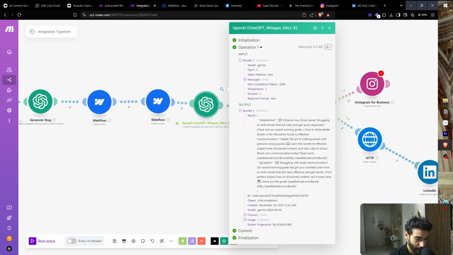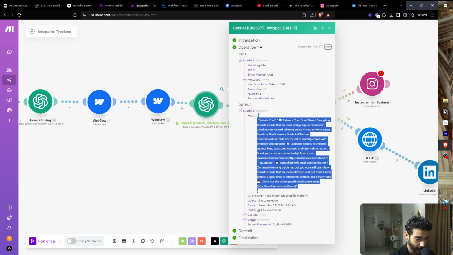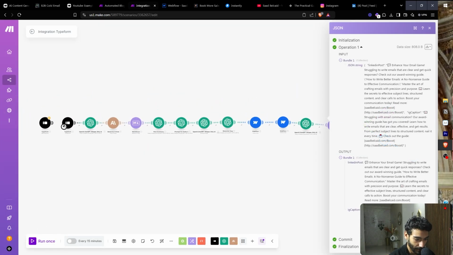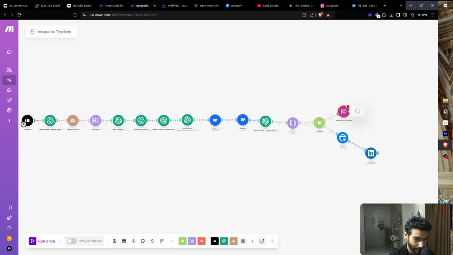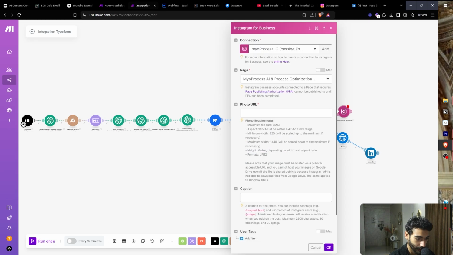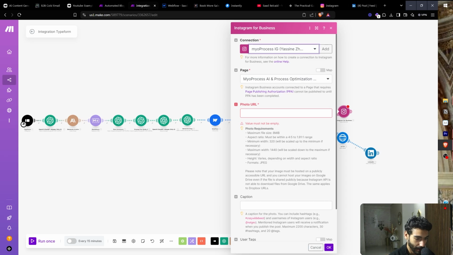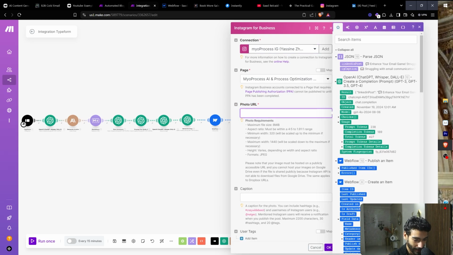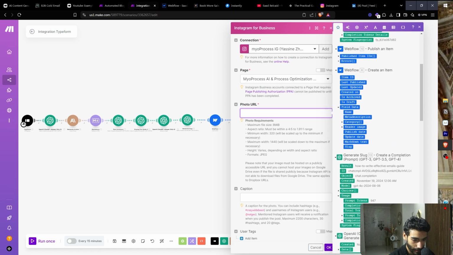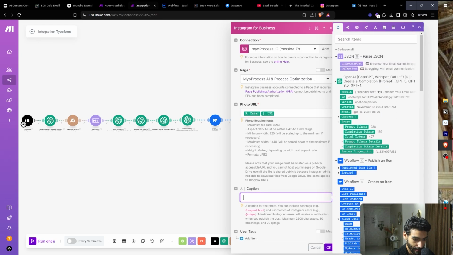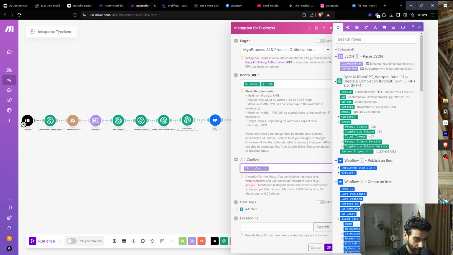Awesome. So now that we have this, you guys know me, I like to hard code this just so I can get all the results. So look for results, it's going to be okay. And now that we have this, awesome. Perfect. Now that we have everything here, the caption is going to be, first of all, the photo URL. Let's see, the page is good. Photo URL is going to be, let's go back, this is the photo URL. It's going to be this one. Caption is going to be, again, LinkedIn posts, IG caption, click OK.